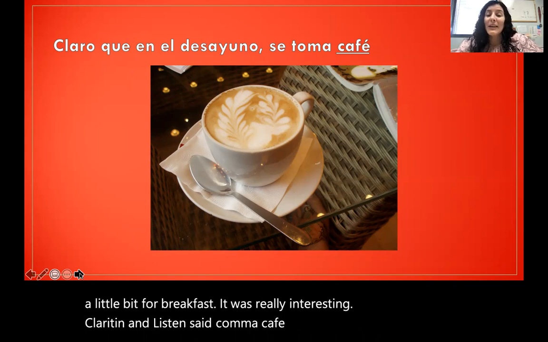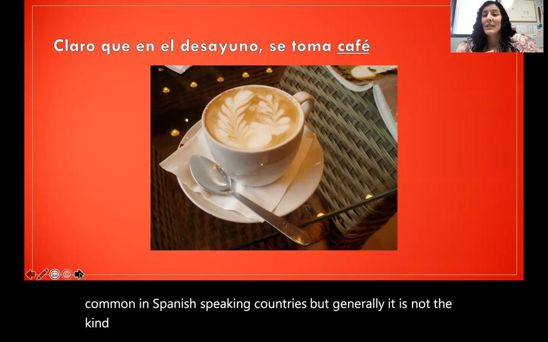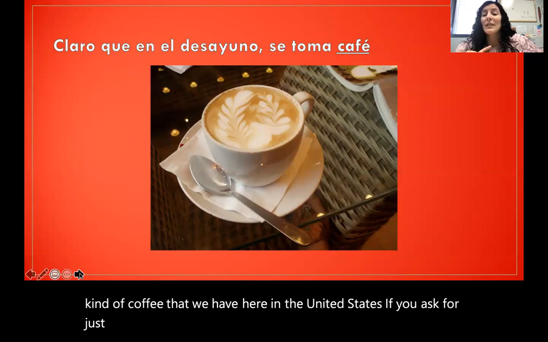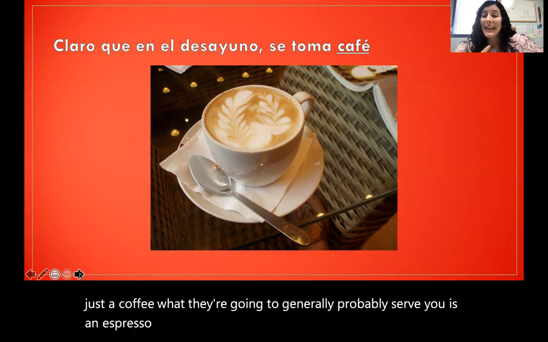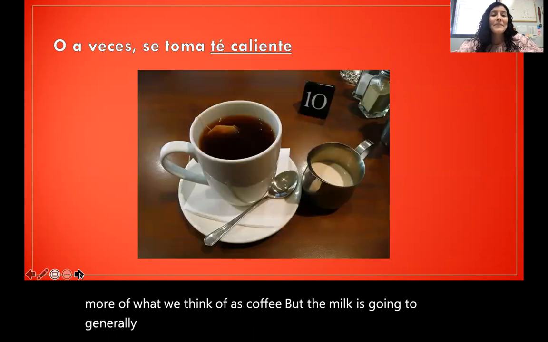Coffee is really common in Spanish-speaking countries, but generally it is not the kind of coffee that we have here in the United States. If you ask for just a coffee, what they're going to generally serve you is an espresso. If you ask for café con leche, then you're going to get more of what we think of as coffee, but the milk is going to generally be steamed.